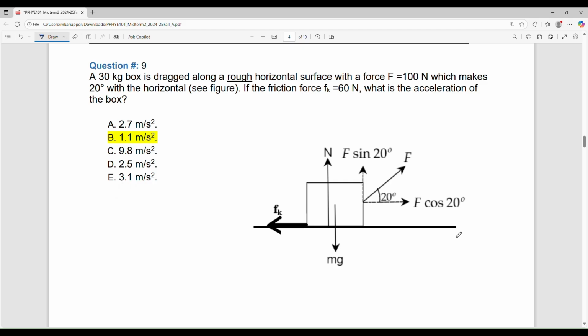All right. Now this one, little change because you introduce the friction now. It's a rough level floor, horizontal surface, not an incline. Now this time he is asking for the acceleration, the acceleration in the x direction. So we have to go for this one. Net force in the x direction equals mass times the acceleration in the x direction. Also you have to remember now we have 4 forces, not 3 forces, 4 forces.